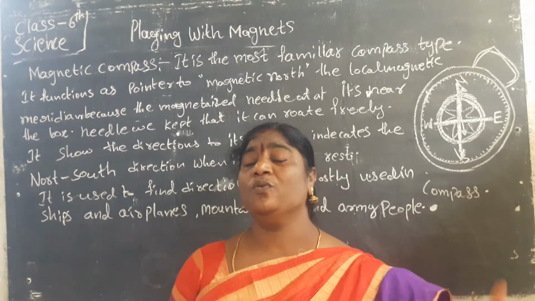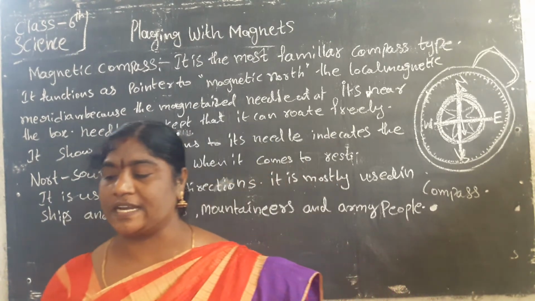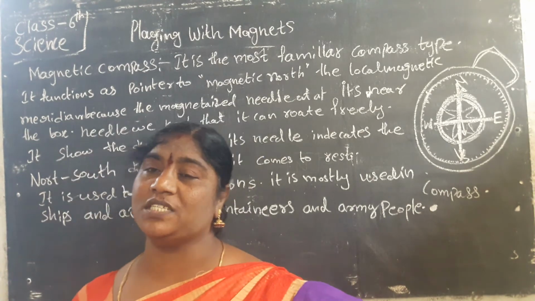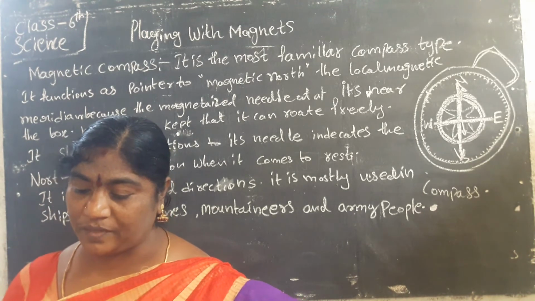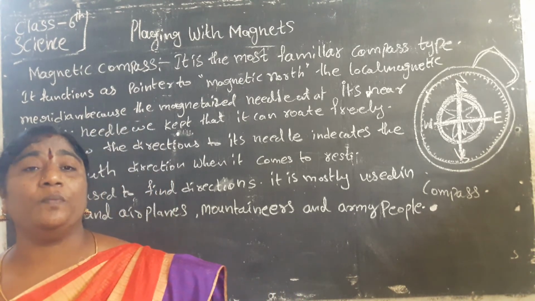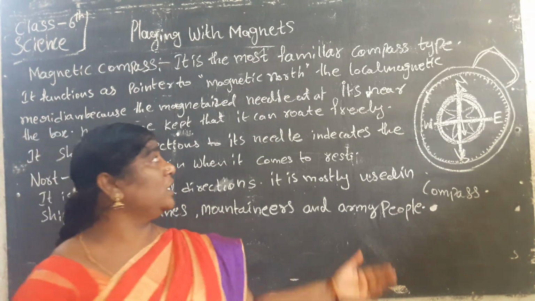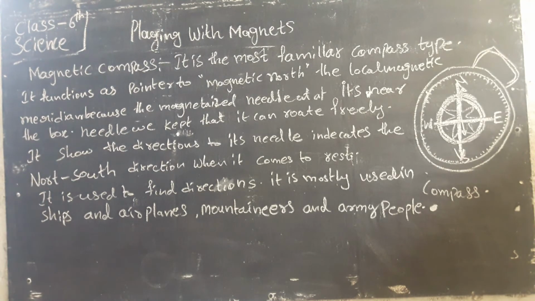What are magnetic materials? What are non-magnetic materials? What is attraction? What are like poles? What are unlike poles? What is repulsion? We have to learn about these. And how many types of magnets are there? Next session we will learn about that. We also have to draw the compass, do the activity and complete the table. Okay?